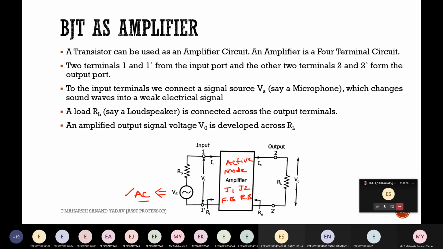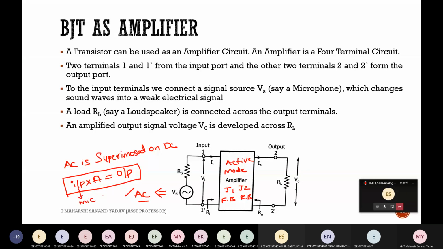Clear till this? What is amplifier? AC is superimposed on DC, or else you can consider it in this manner also. Input multiplied with some amplification factor will give us the output. So here, example, input I'm considering as microphone, and what is load? Output is speaker. So in this way practically you try to learn so that it will be easy.